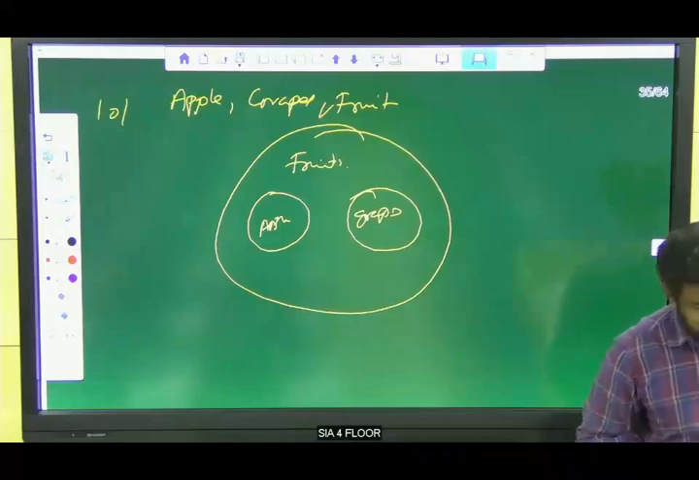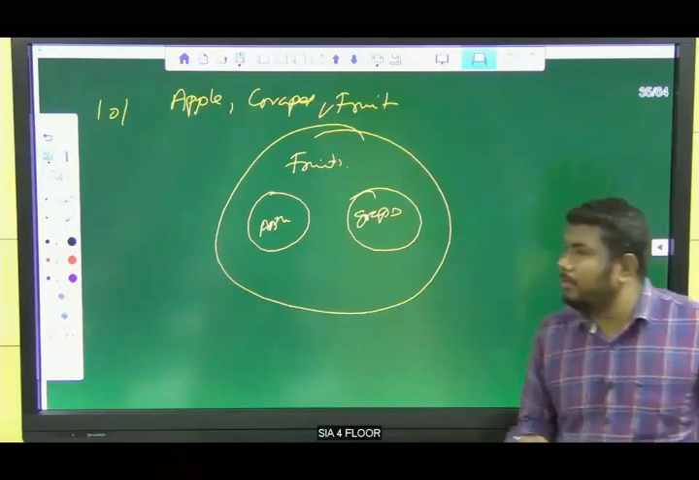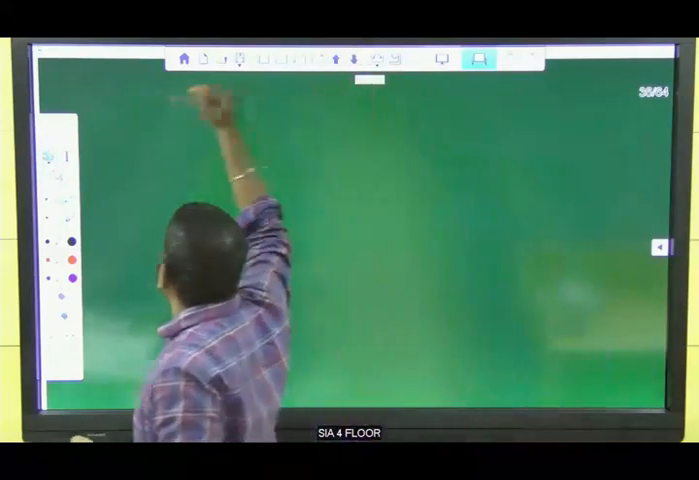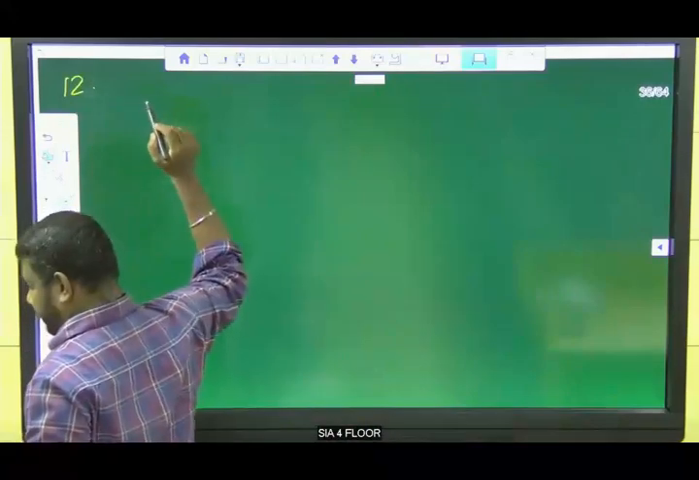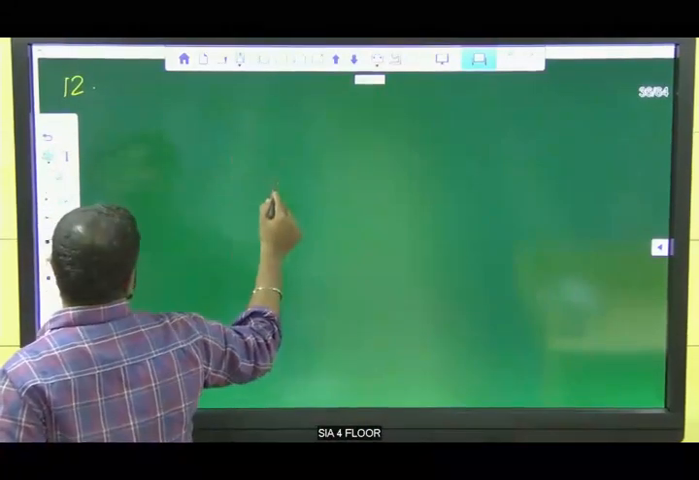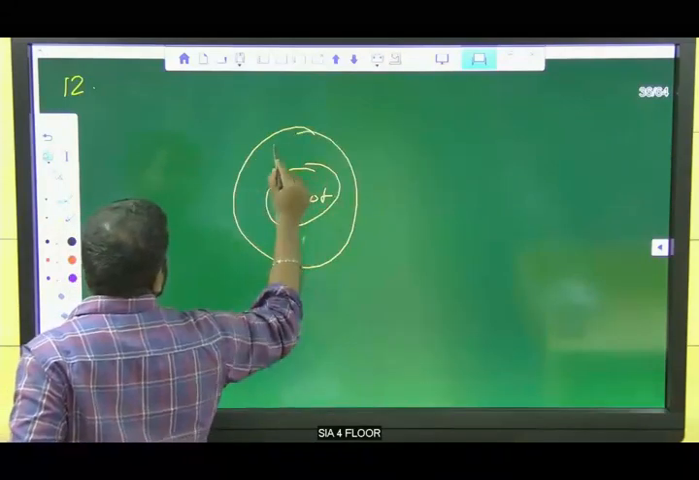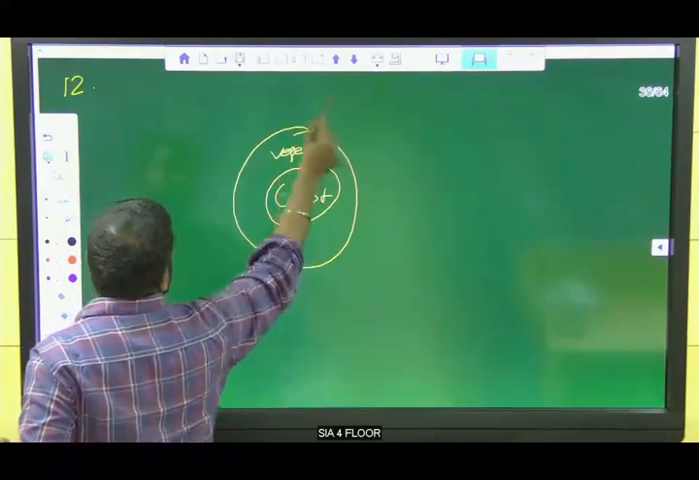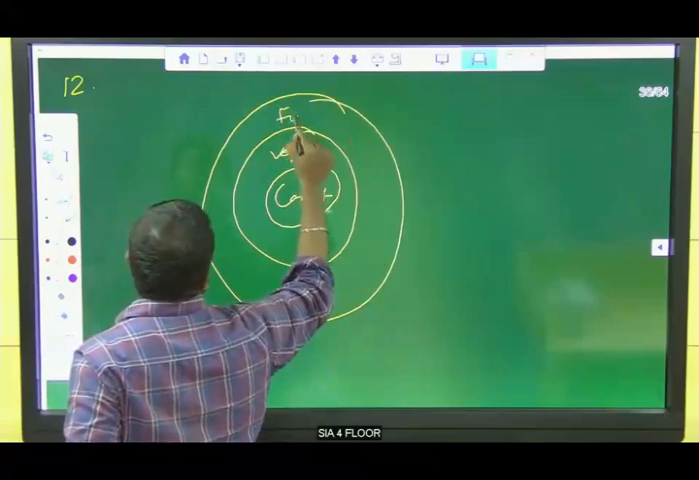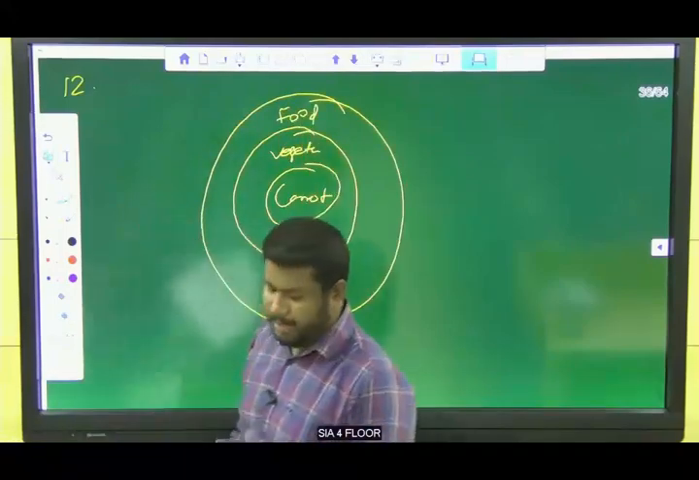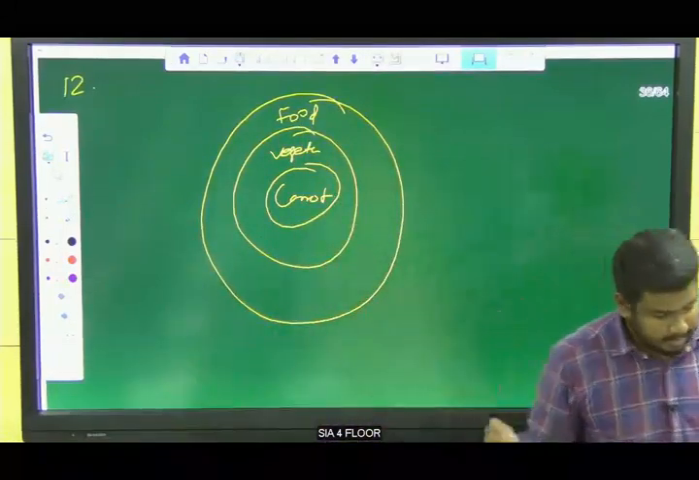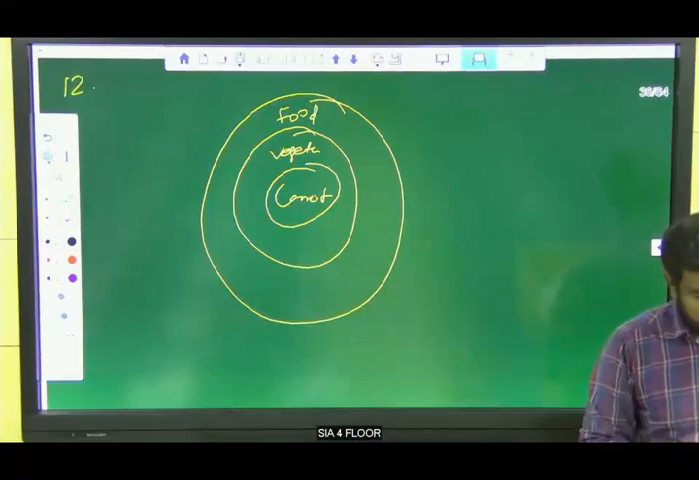Carrot, food and vegetable. For the 12th one. So carrot comes under vegetable. Vegetable comes under food. Clear? Carrot, food and vegetable. Right? Yes, very good. 12th one, A.